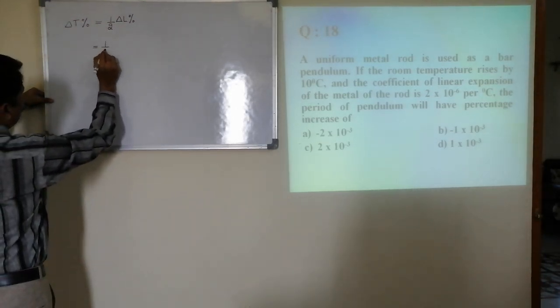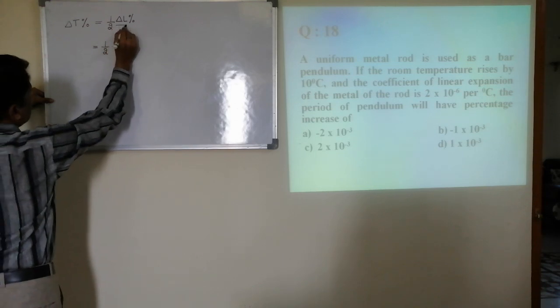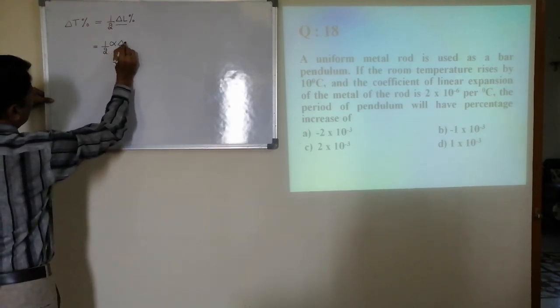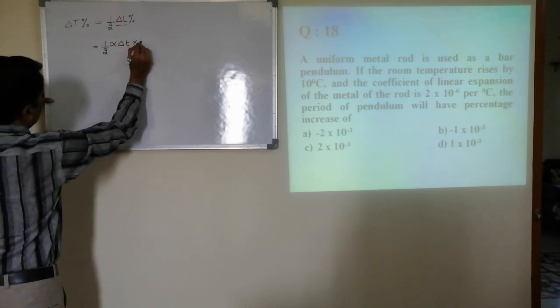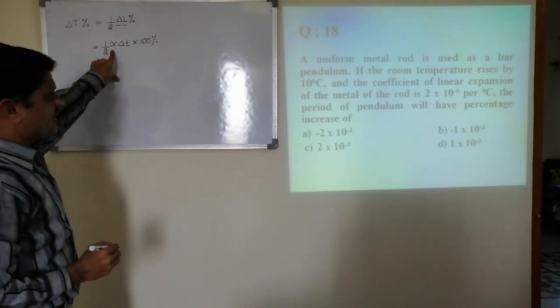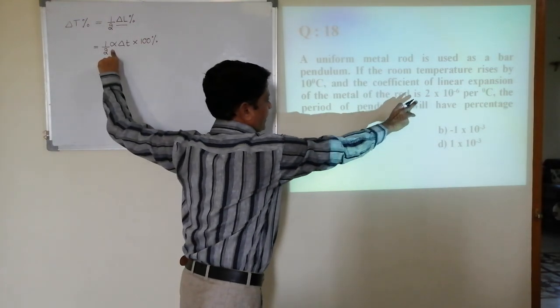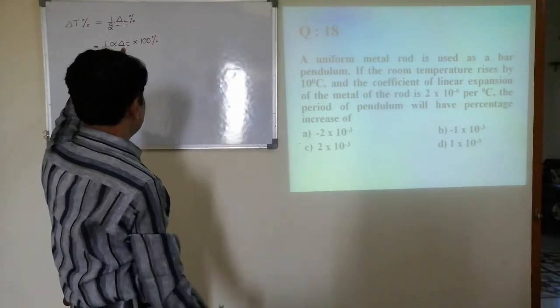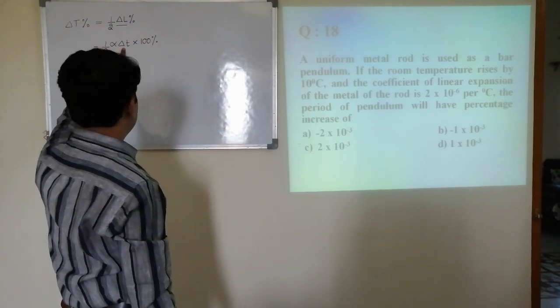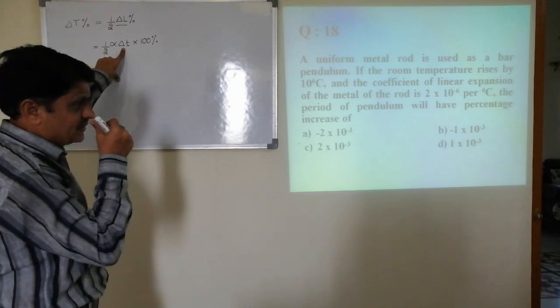This is half, this is nothing but alpha into delta t into 100. Alpha is given as 2 into 10 to the power minus 6. Delta t is the rise in the temperature, 10 degrees Celsius. Substitute and simplify.